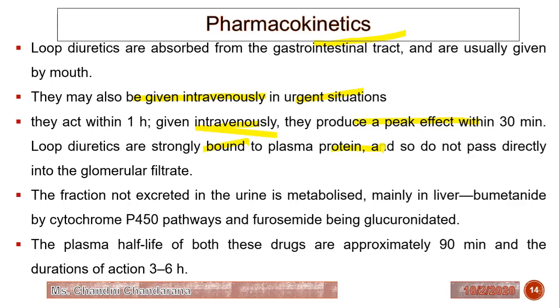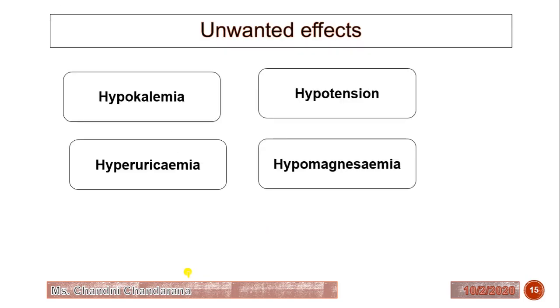They are strongly bound to plasma protein and so do not pass directly into the glomerular filtration. So the fraction not excreted in the urine is metabolized mainly in the liver, bumetanide by the cytochrome P450 pathway and furosemide by glucuronidation. The plasma half-life of both these drugs is approximately 90 minutes and the duration is 3 to 6 hours. Now we will see what the unwanted effects are.